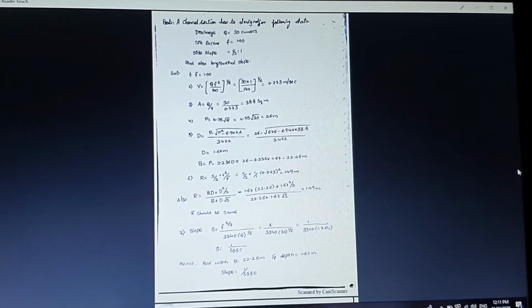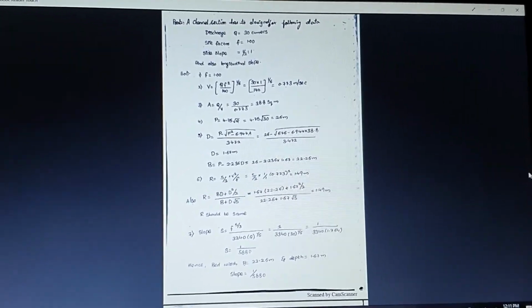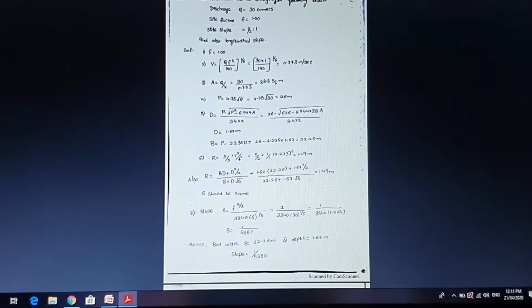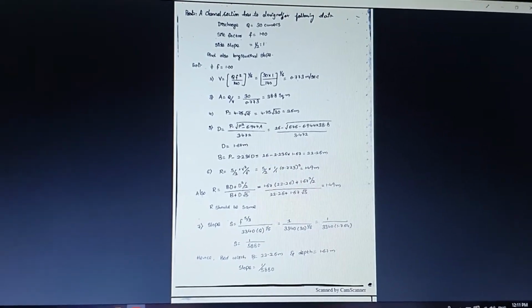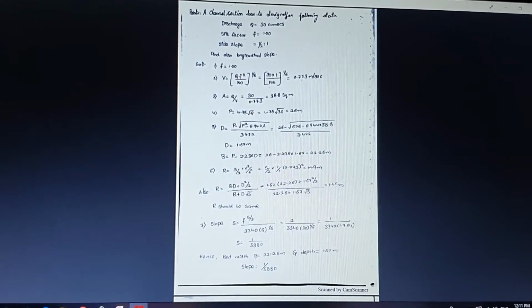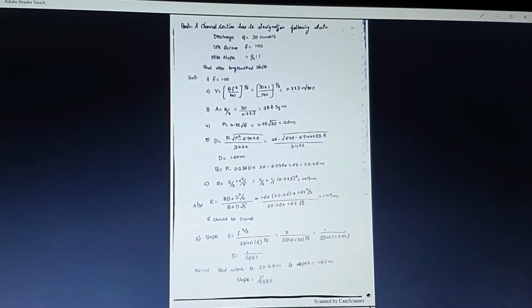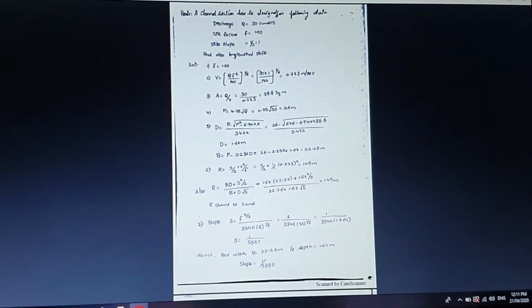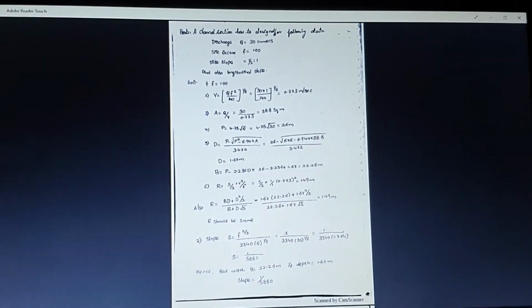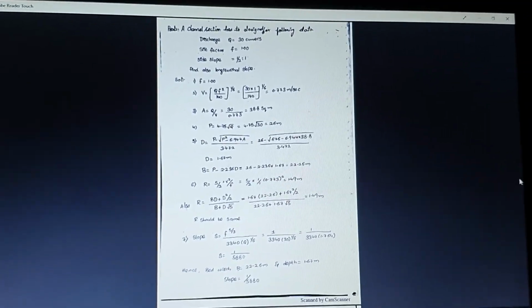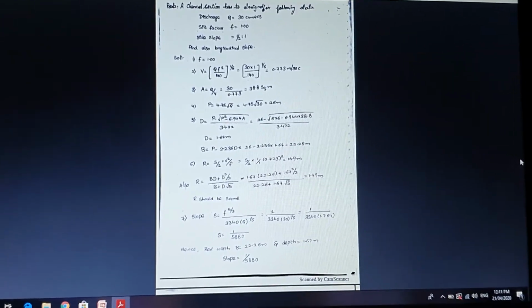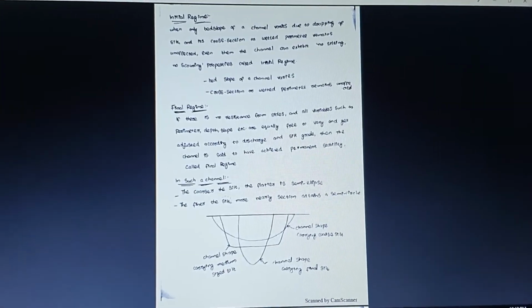So 1 by 3340 into 30 to the power of 1 by 6 gives you the slope, and hence we got the B value, D value and the slope of the section based on Lacey's theory. After getting B, D and S, you need to draw a trapezoidal section and mention B, D and the side slope of the section.